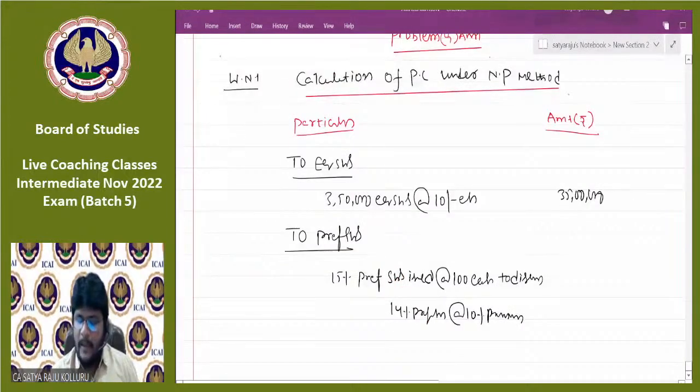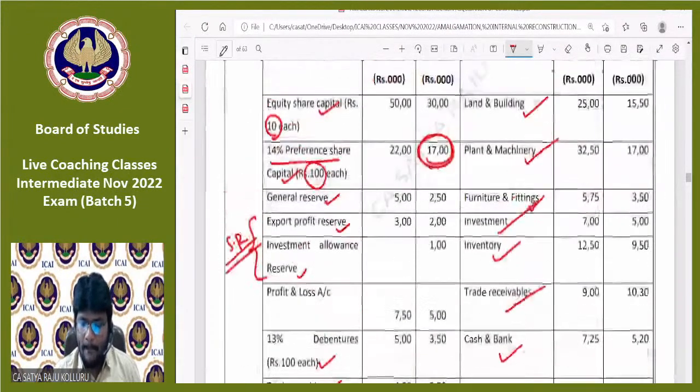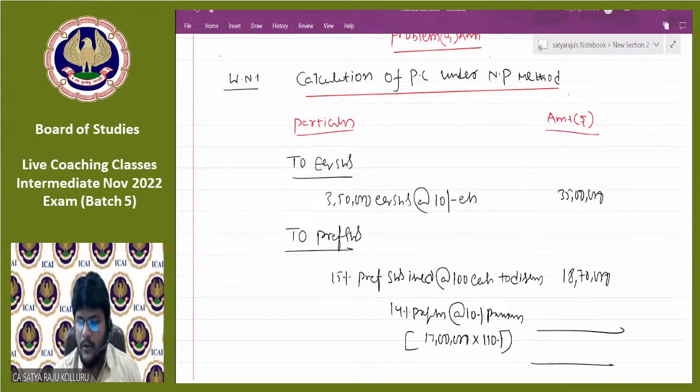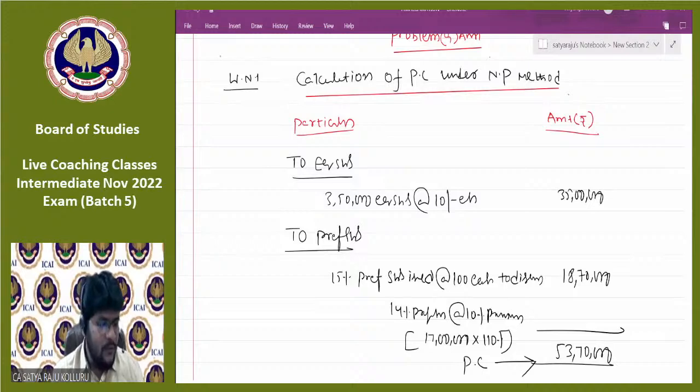So that's why in bracket, which is 17 lakhs multiplied with 110%, which is 18 lakhs 70,000. May I know the total amount is how much? The total amount is 53 lakhs 70,000, which will be the PC. Do we agree, guys? All of you? PC will be 53 lakhs 70,000.